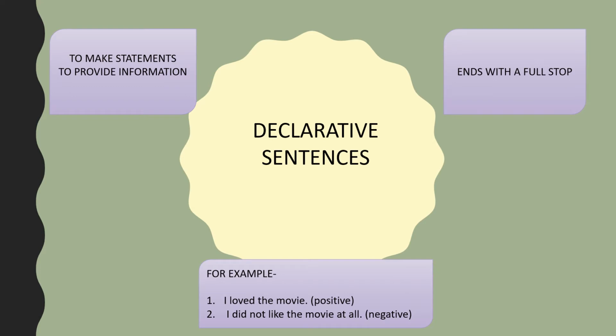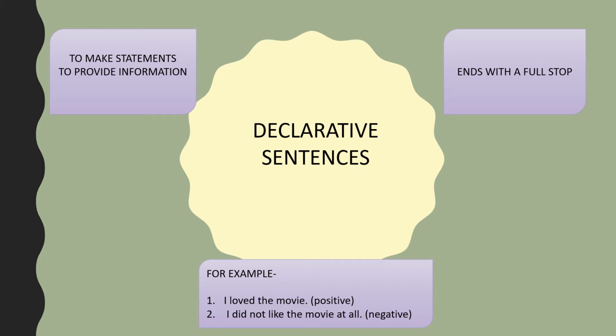I've already told you what they are called. They are also called assertive sentences. Why? Because they give us some information. They make certain statements. We get to know opinions of people, or they might give us some information about some facts. Any general statements that are made are called assertive sentences. And these sentences generally end with a full stop.